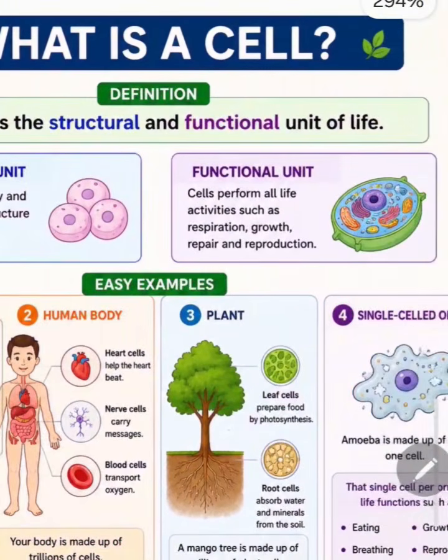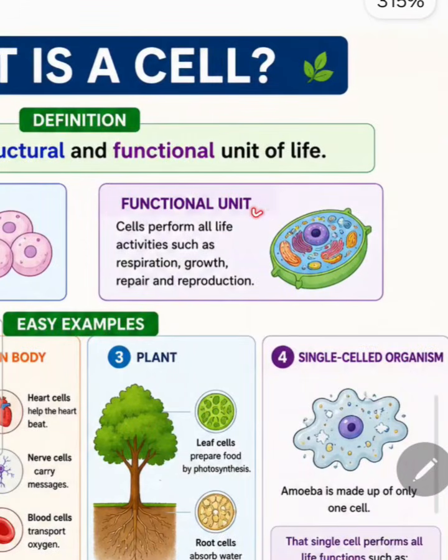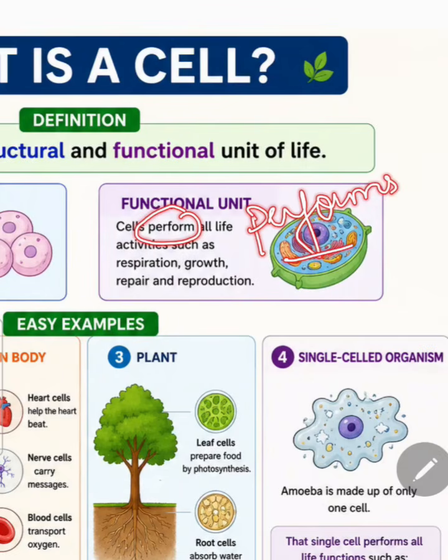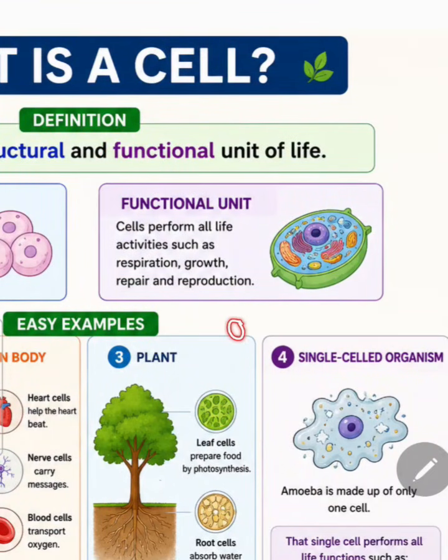Why is it called functional unit? A cell is called the functional unit because it performs all the activities necessary for life. Because it performs, it functions, it makes a body function. That is why it is called smallest functional unit. For example, just as workers in a factory perform different types of jobs, cells perform different types of important activities in our body, such as growth, respiration, repair, reproduction.